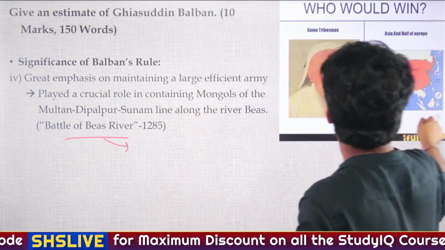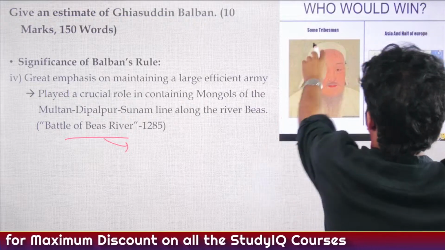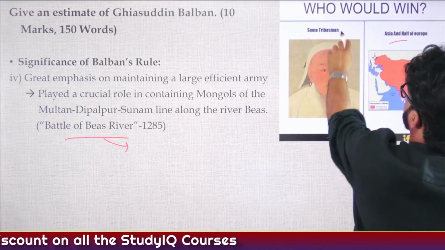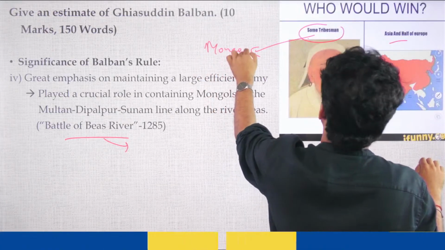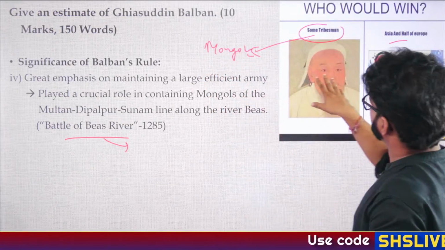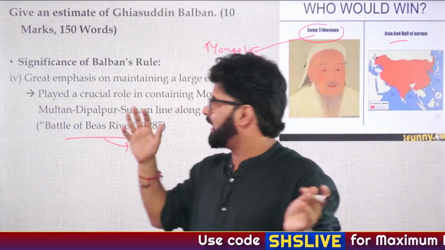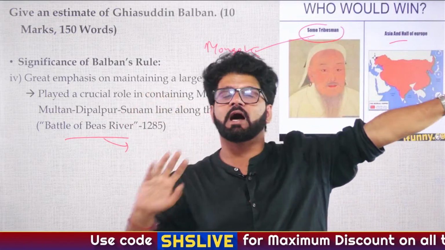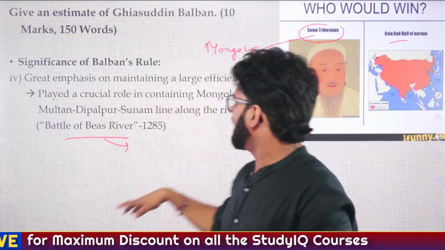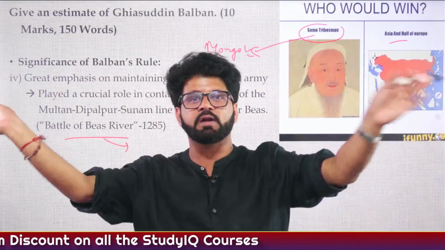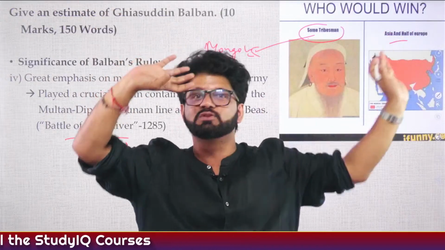Fine. Who would win? Some tribesmen, Asia and half of Europe. The answer is some tribesmen, and those tribesmen were Mongols. Oh my God, these guys were ferocious. They are just like a Central Asian tribe. Earlier also we talked about the Hunas, how they played a crucial role in the decline of the Gupta Empire. These Mongols played a crucial role in the decline of almost all the major empires of the world.